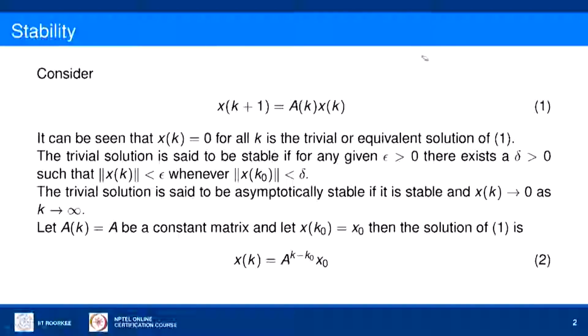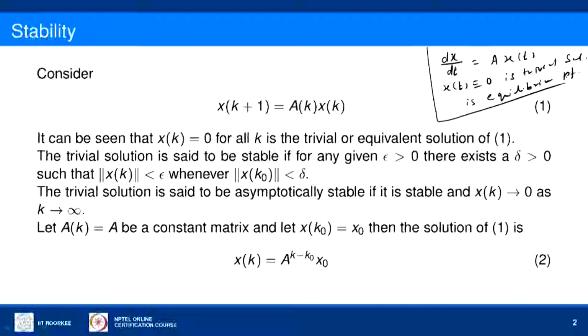Earlier we have seen the continuous dynamical system of the form dx by dt is equal to A into x of t, where A is a constant n cross n matrix. x of t identically equal to 0 is the trivial solution of this continuous system, and it is also called the equilibrium point of the dynamical system.